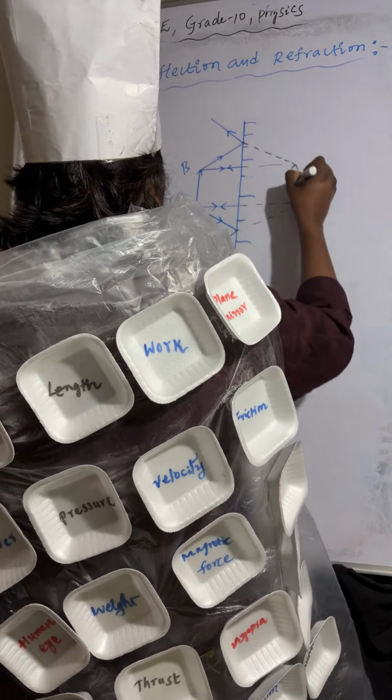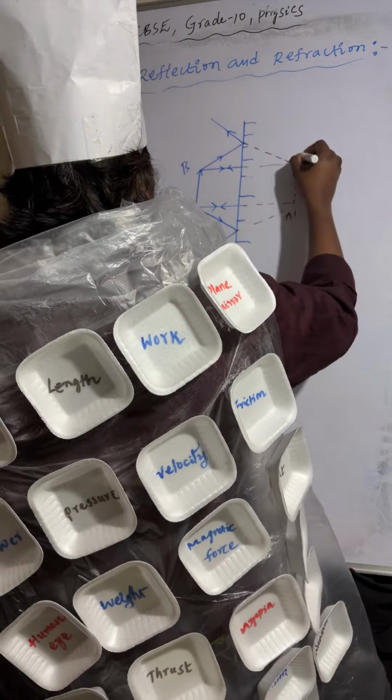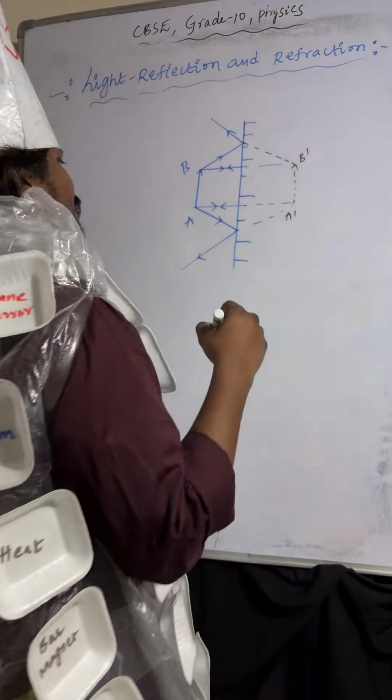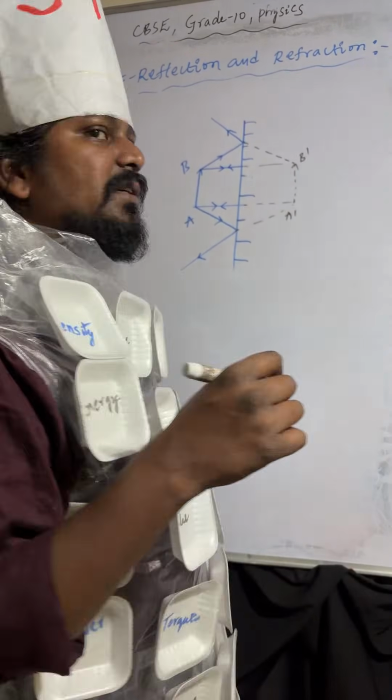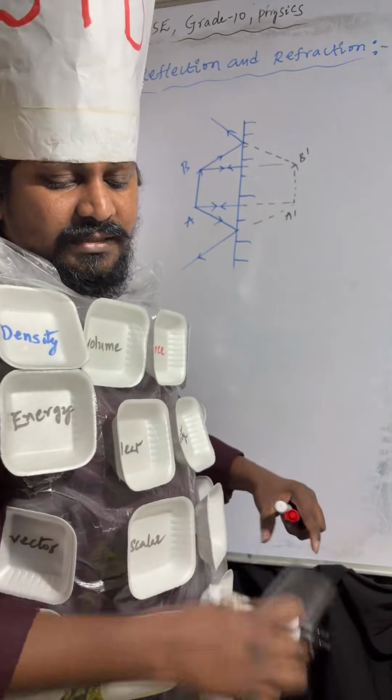So this is A dash and B dash. Understood? A dash and B dash.